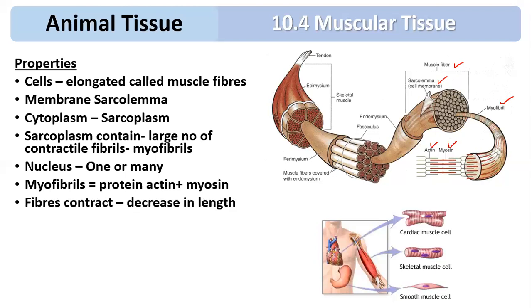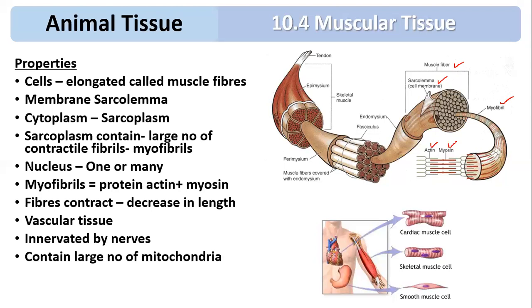The fibers contract and decrease in length, so they can undergo contraction and relaxation. They are vascular tissue, provided with blood supply, and innervated by nerves. A large number of mitochondria are present so that mitochondria can produce energy in the form of ATP, which can be utilized for the contraction of muscle.